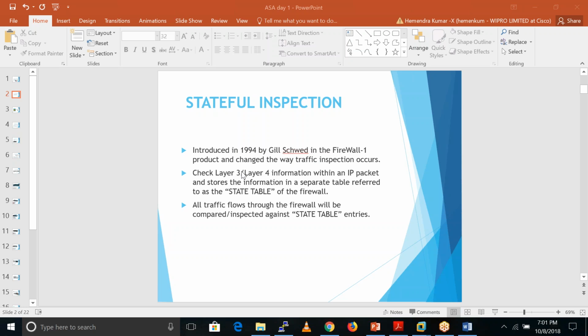So that kind of information he basically stores in a state table. Remember this thing, because people ask what is stateful inspection, so you just tell them that in stateful inspection there is a connection table, which contains the information of source IP, destination IP, source port, destination port, and protocol number.